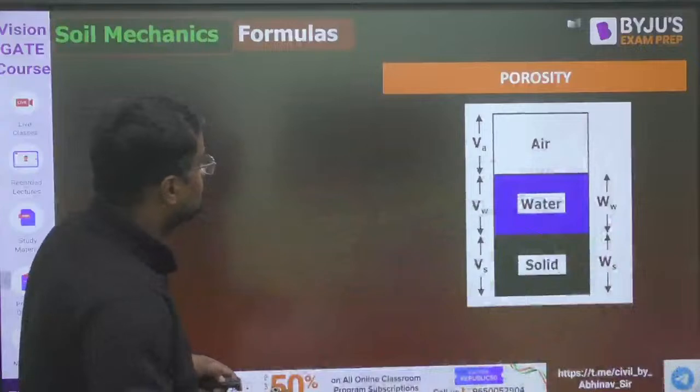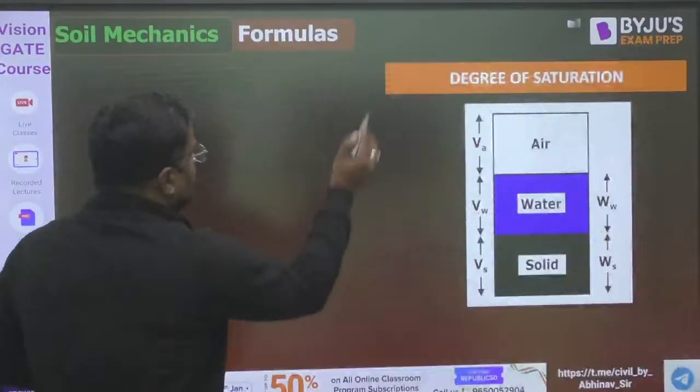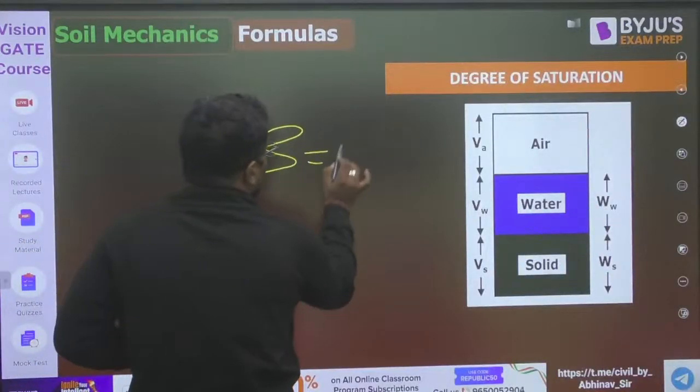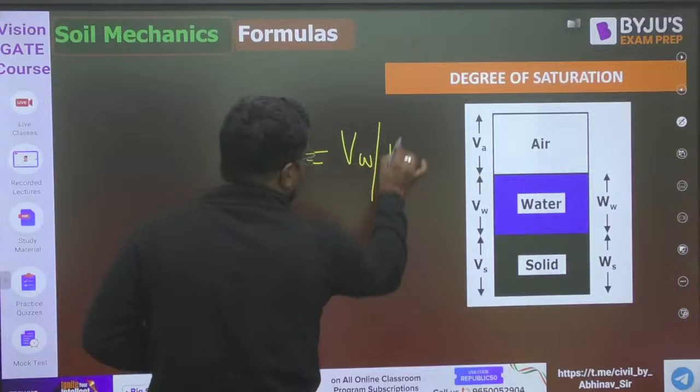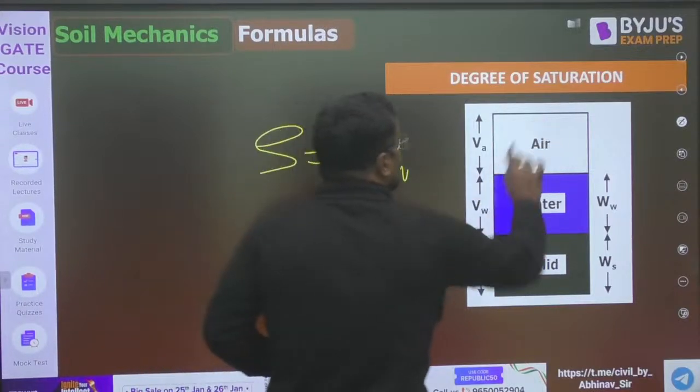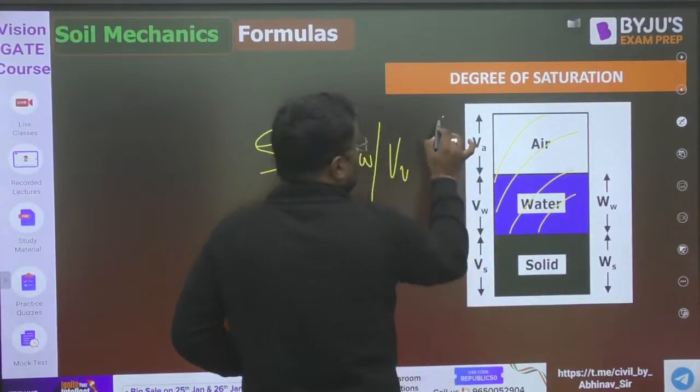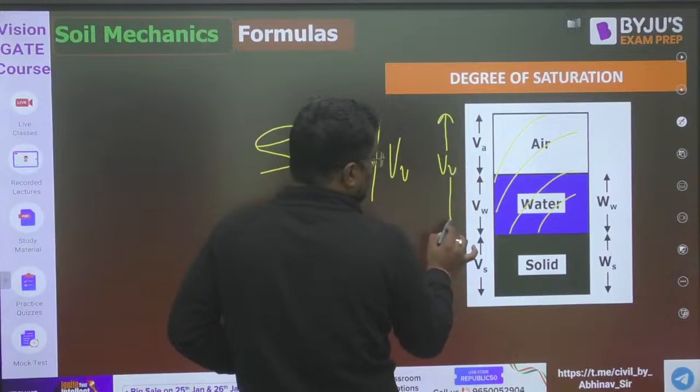Now after this, porosity we have done. Saturation is equal to volume of water by volume of void. Guys, this total is void. Volume of air and volume of water both are volume of void.